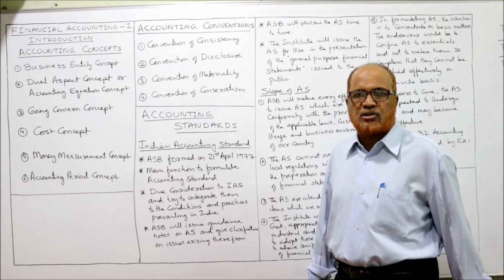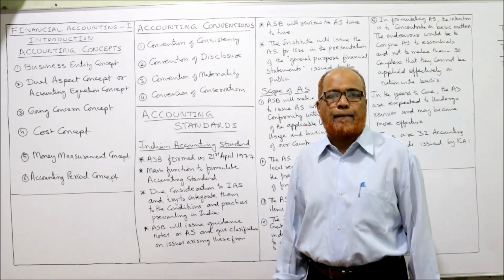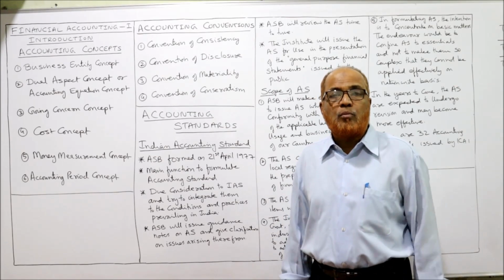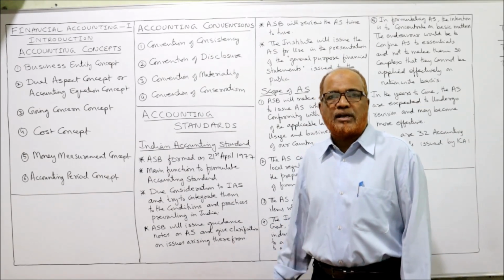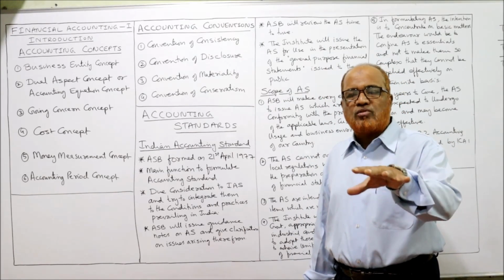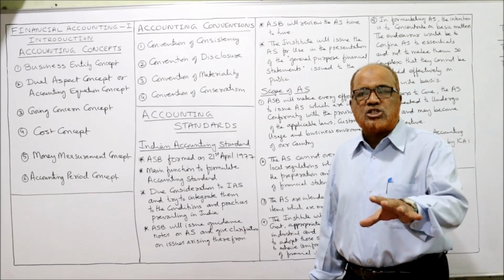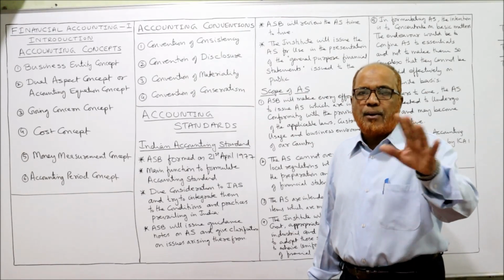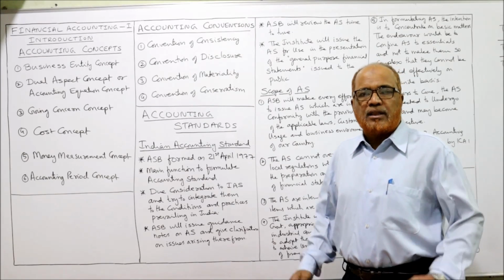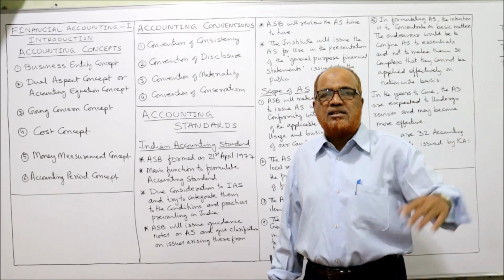That is the main objective: to make financial statements more understandable, more meaningful, more clear. So these accounting standards will be issued. In India, the accounting standards will be formulated by the ASB, the Accounting Standards Board. This board was formed in 1977 by the ICAI. They will formulate the accounting standard and issue it to the ICAI.